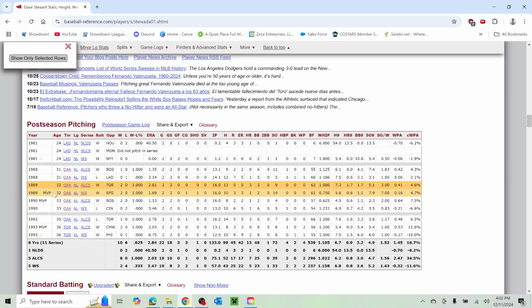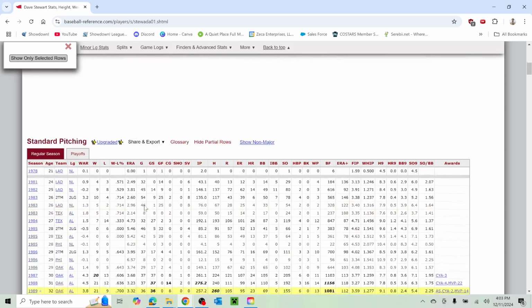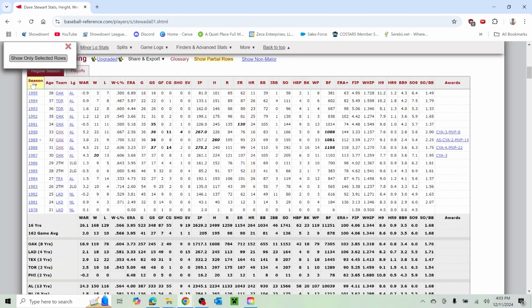And then in the World Series, he pitched 2 games. Same type of deal. Had a complete game shutout. Only gave up 3 runs. He would give up the home run, it looks like. What did that number look like over the course of his career? Yeah, he gave up a bunch of home runs. That's intriguing.